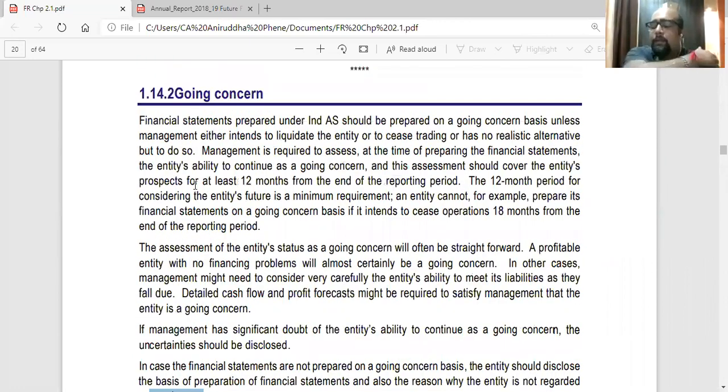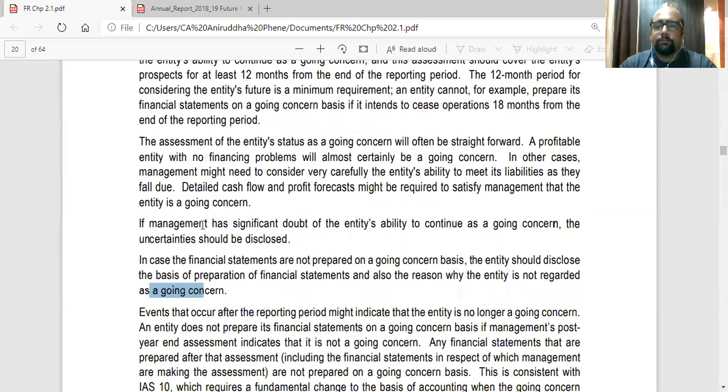So the rule is that the statements will have to be prepared as per going concern, and the users will also assume that you are a going concern unless you disclose that we are not. Secondly, management has to assess at the reporting date whether we are a going concern, and for that they have to consider the future. Then if the management has significant doubts about the entity's future, then they should disclose that this might affect our business prospects, and if we are not a going concern, disclose that also, and the reasons also with that.